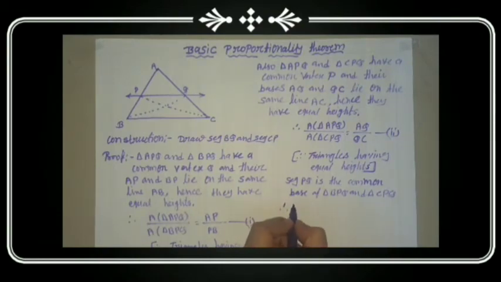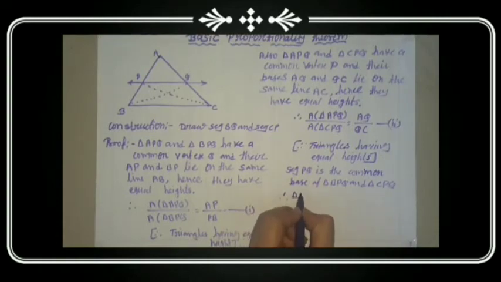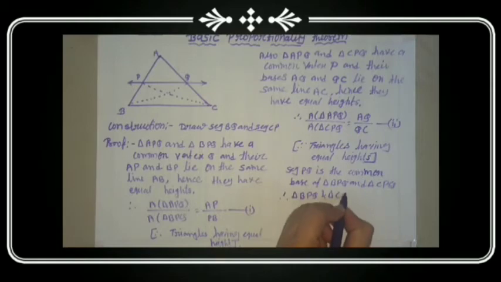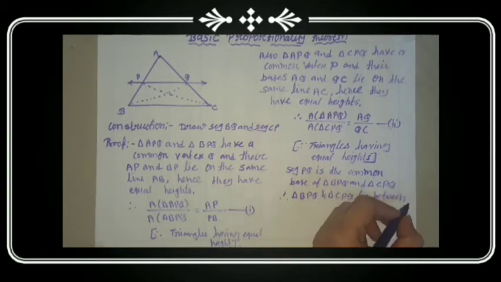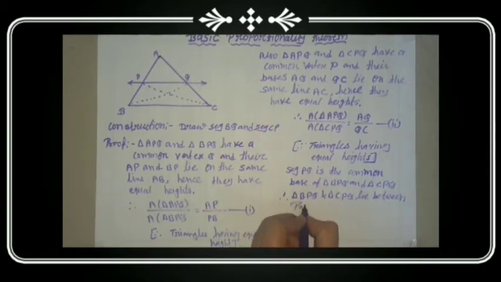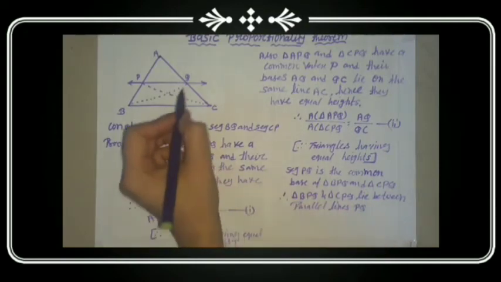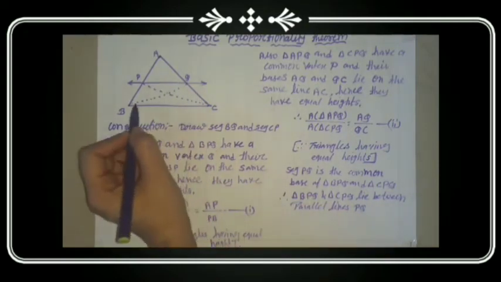Therefore, triangle BPQ and triangle CPQ lie between parallel lines PQ and BC.